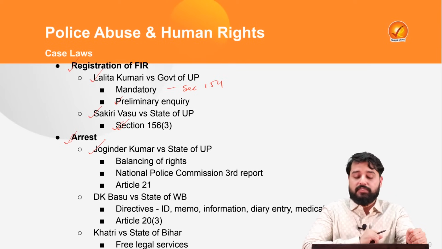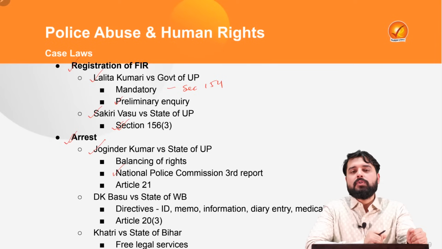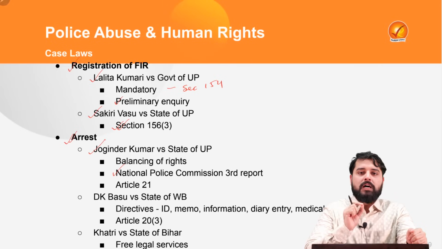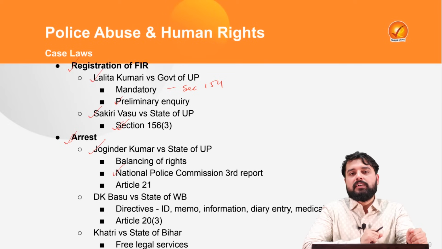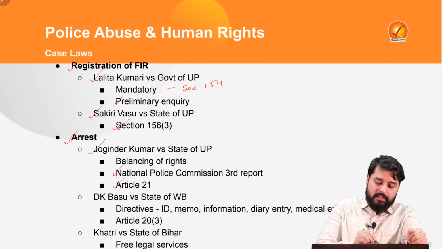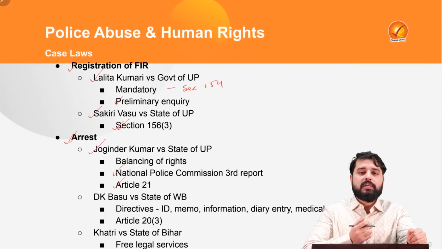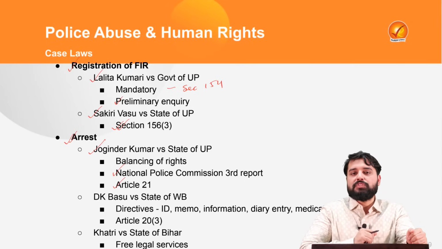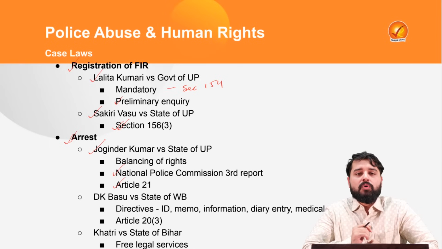Therefore, there should be a balance. And as per the National Police Commission third report, the court observed that the power of arrest is the chief cause of corruption in police, and 60% of arrests in India are unjustified, they are actually unreasonable. And therefore Article 21, which guarantees the right to life and liberty, also gives the right to self-esteem and reputation, which will be at stake. Therefore, merely on the basis of an allegation or suspicion, there should be no arrests.